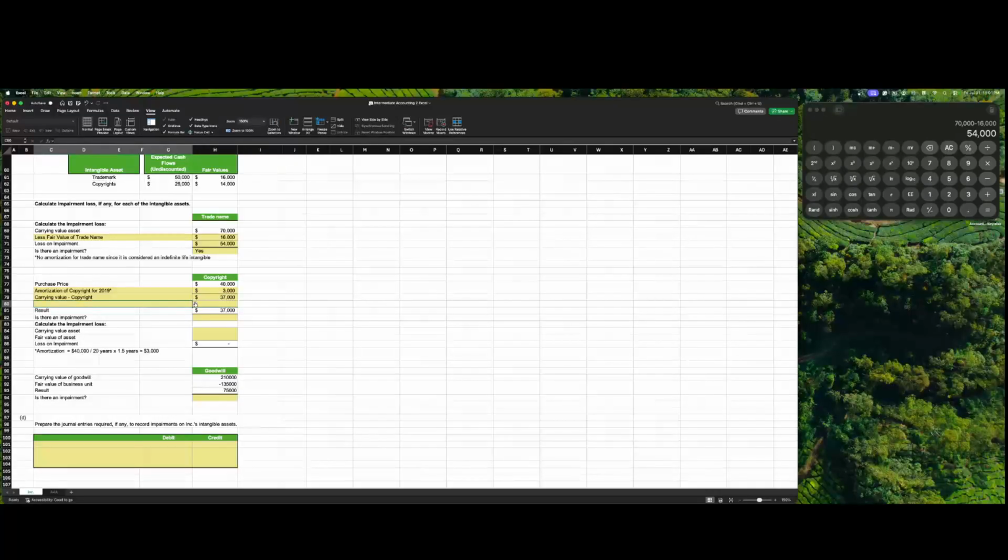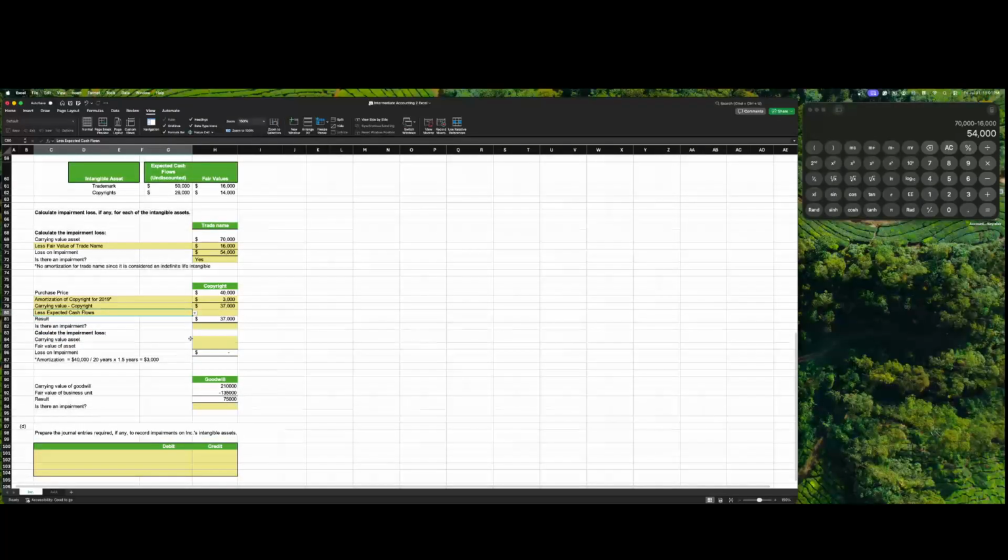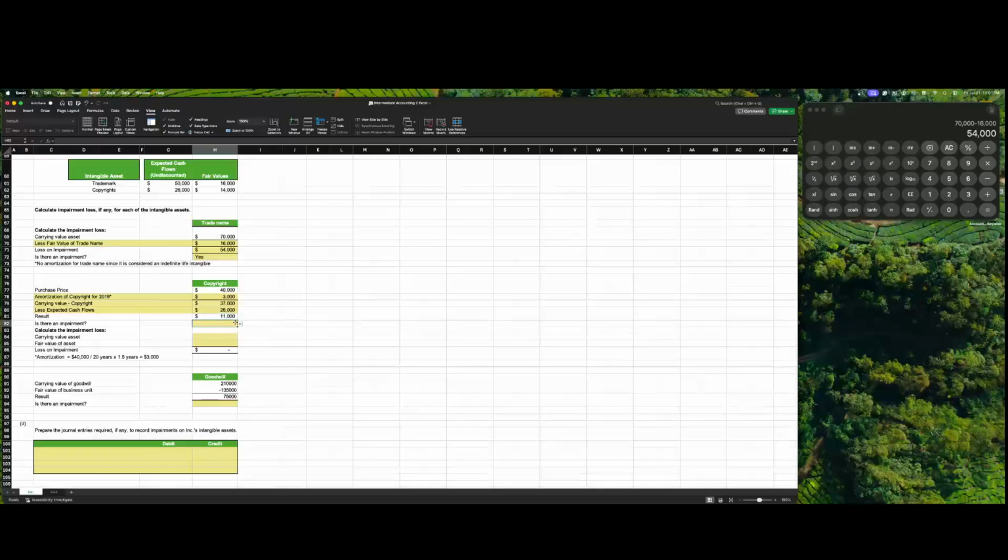And so we have to compare that with the expected cash flow from the copyright, 26,000, a difference of 11,000. So is there impairment? Yes.